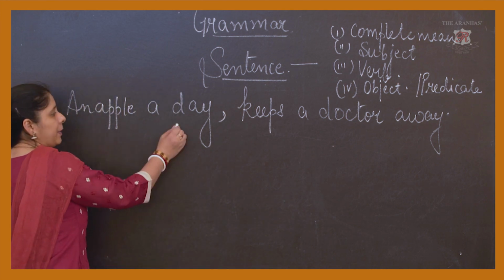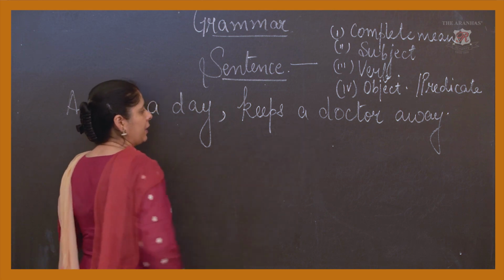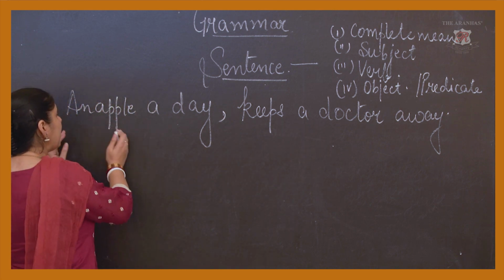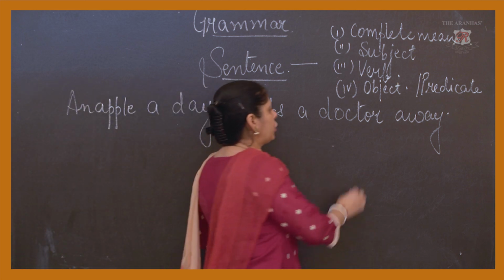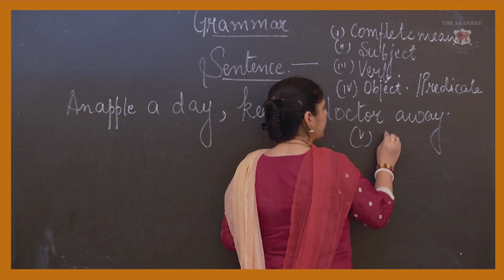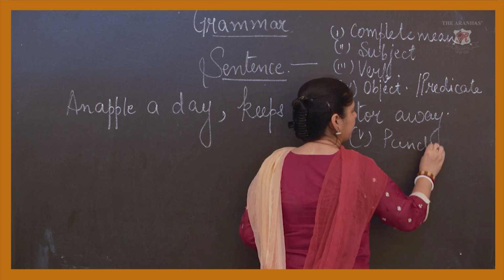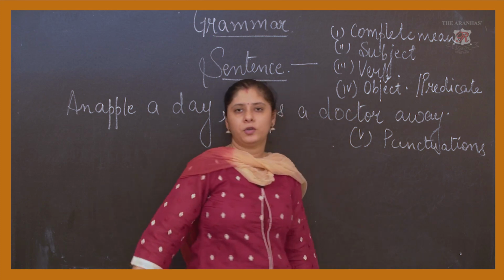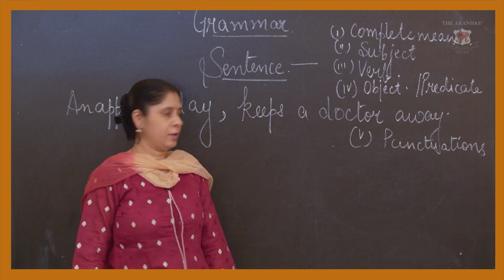Now, "an apple a day keeps a doctor away." One of the most important things in a sentence is that there should be punctuation.